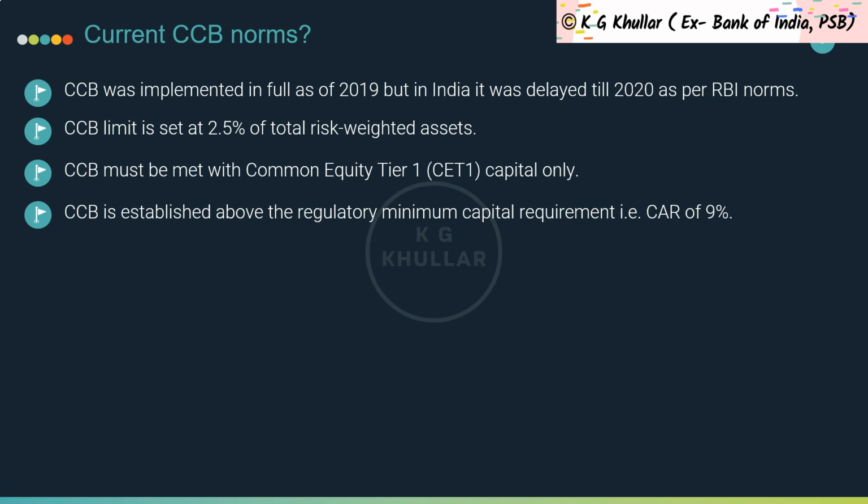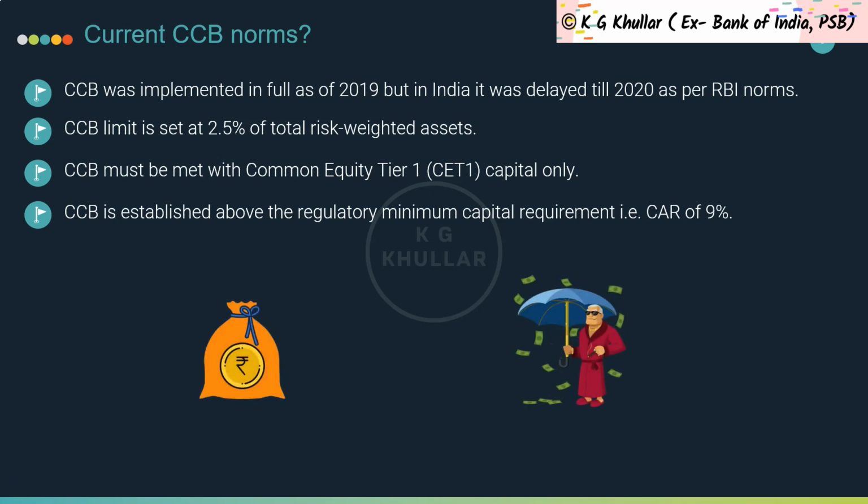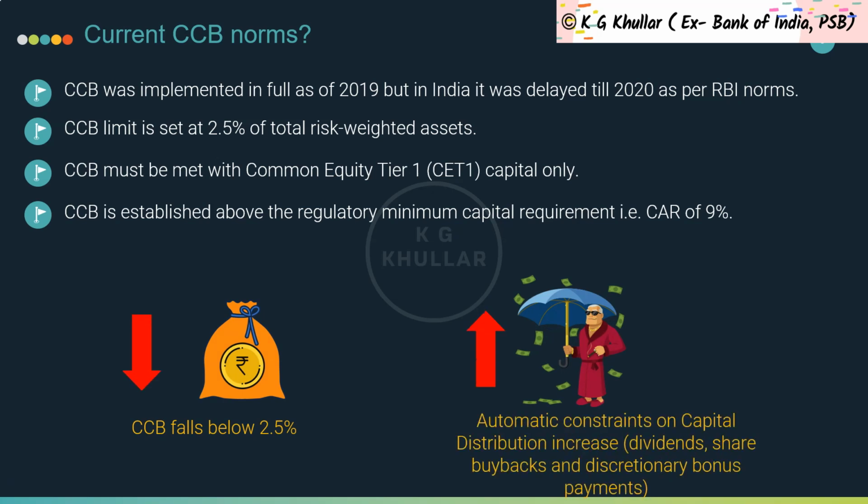So friends, here comes an important point. That is, whenever this buffer falls below 2.5%, automatic constraints on capital distribution, which is generally in the form of dividends, share buybacks and discretionary bonus payments, will be imposed so that the buffer can be replenished. But friends, despite this, there is no effect on the normal functioning of the banks. They will be able to conduct business as normal when their capital falls into the conservation range as they experience losses. Therefore, the constraints imposed are related to distributions only and not related to operations of the bank.